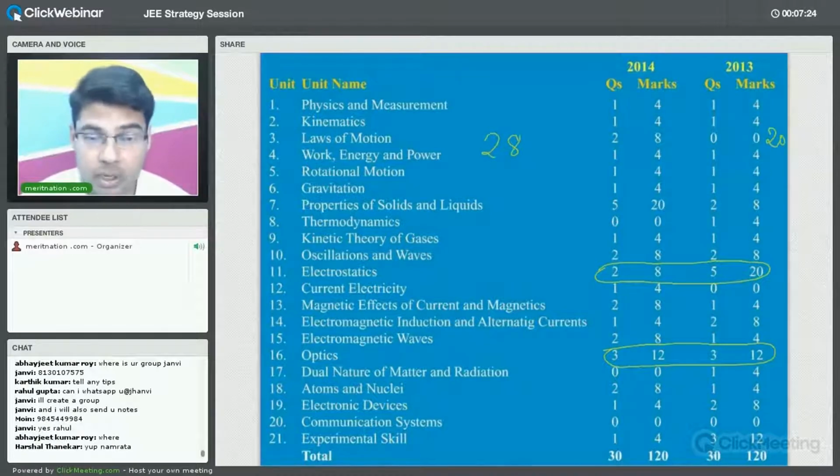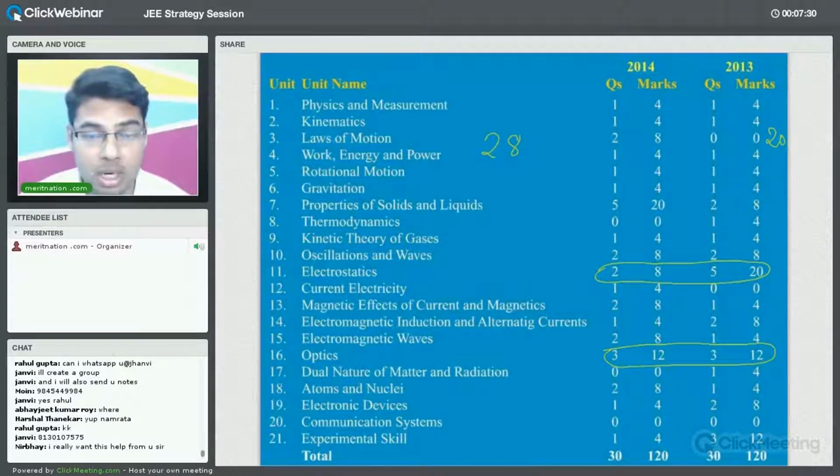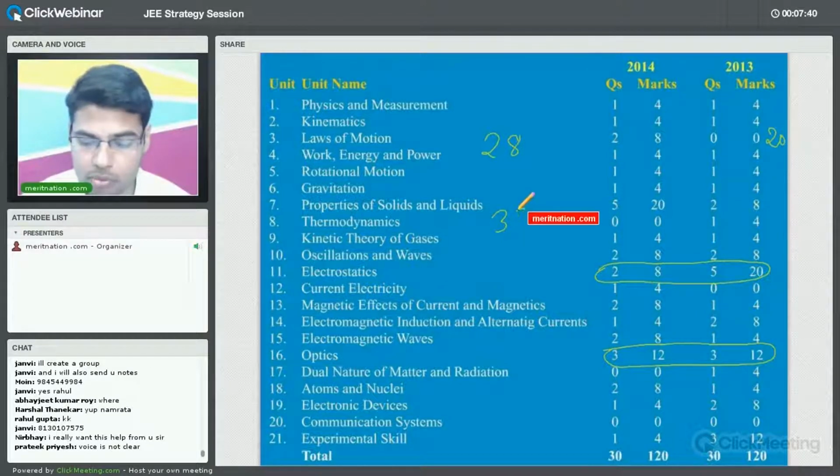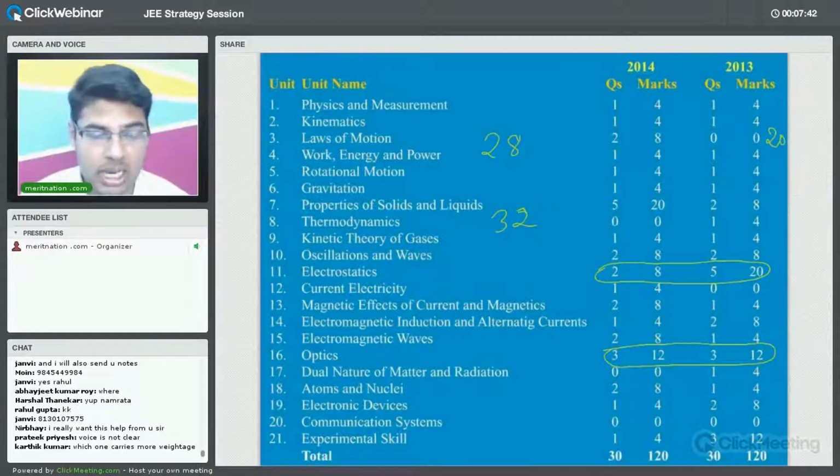Let us now analyze waves and thermodynamics. Other chapters, from properties of solids and liquids, thermodynamics, and kinetic theory of gases, will all be included in waves and thermodynamics. These combined carry almost 32 marks, because some of the questions are interrelated, and in 2013 it was 24 marks. So these are the umbrella terms: mechanics, and waves and thermodynamics.